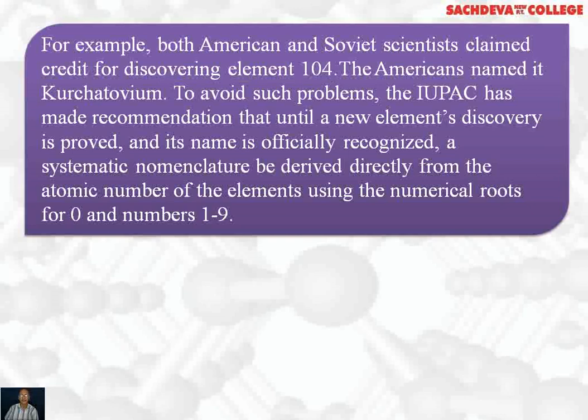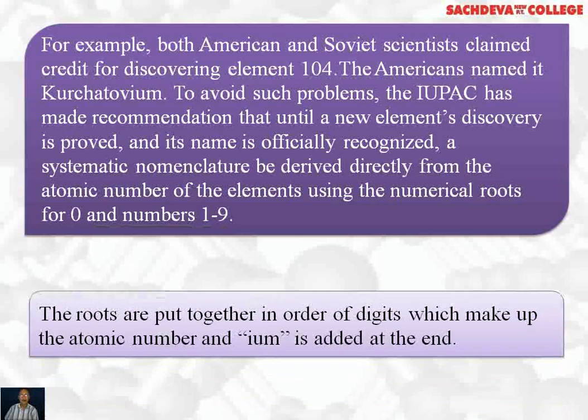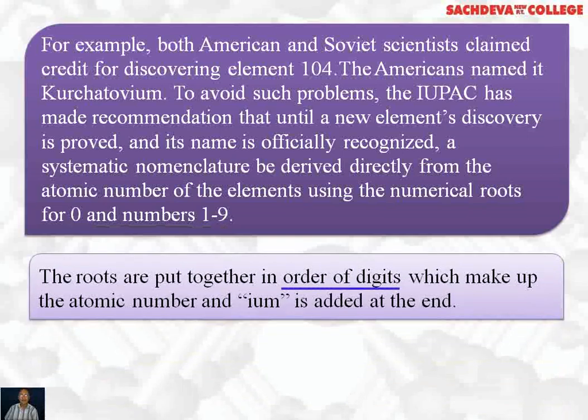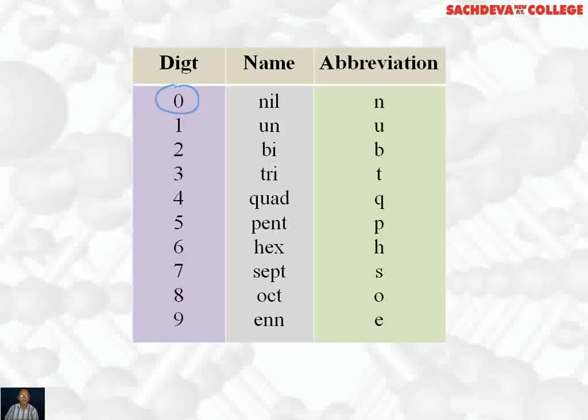The Americans named it Khrushchevium. To avoid such problems, the IUPAC has made a recommendation that until a new element's discovery is proved and its name is officially recognized, a systematic nomenclature be derived directly from the atomic number of the element using the numerical roots for 0 and the numbers 1 to 9. The roots are put together in order of digits which make up the atomic number, and -ium is added at the end.